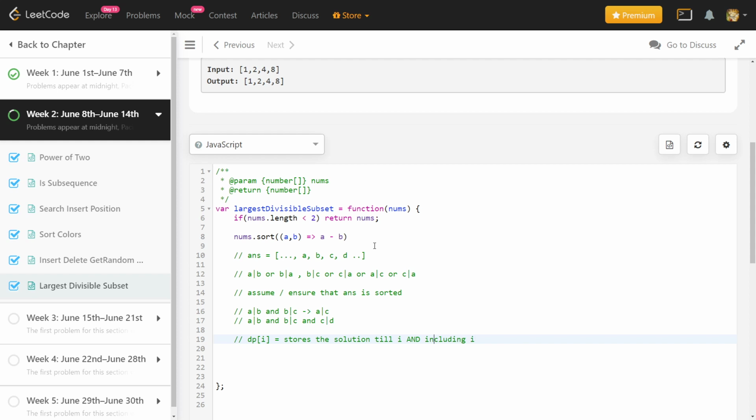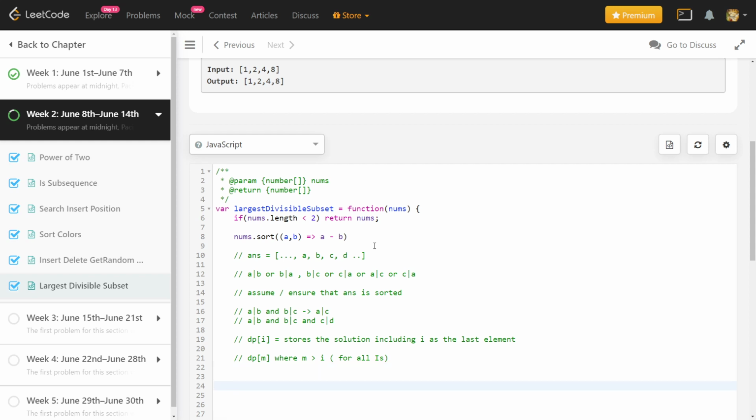I mean like a solution including i as the last element. Right. So dp[i] stores the solution including i as the last element. Now basically if I have this, how can I find a solution for dp[m] where m is greater than i? So suppose I have it for all i's. Basically, if I know the solution for all the previous values, how can I build up the solution for the current value? That is what we are trying to do now.